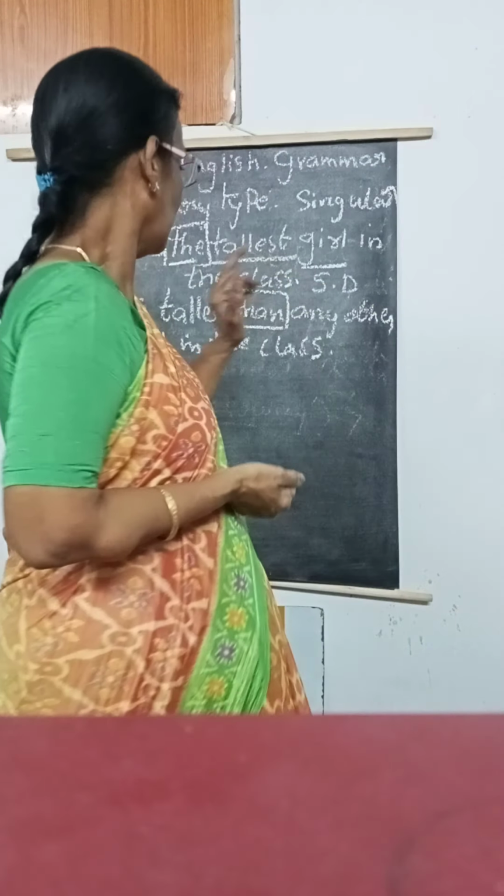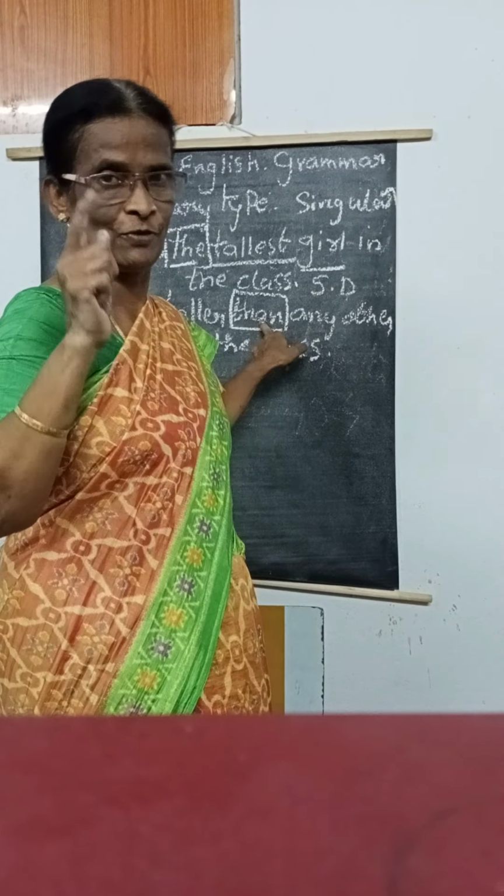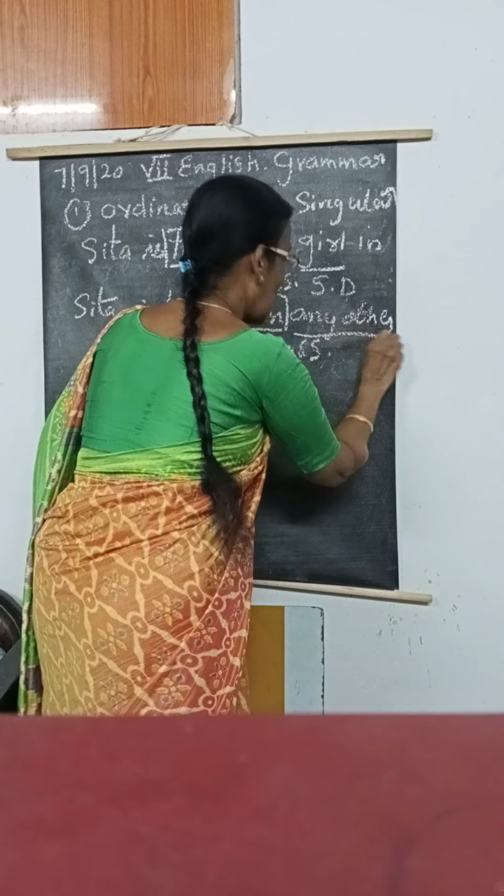In the superlative degree, common clue is before the adjective the in the superlative degree. Okay. In the comparative degree, what is the common clue? Than is the common clue. Whereas this any other will use only in the ordinary type comparative degree. Okay. So why we written the any other?